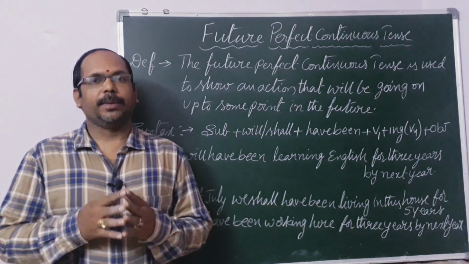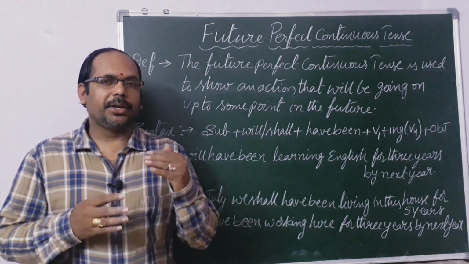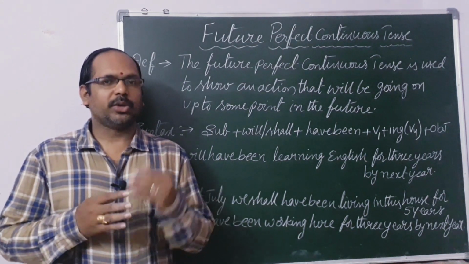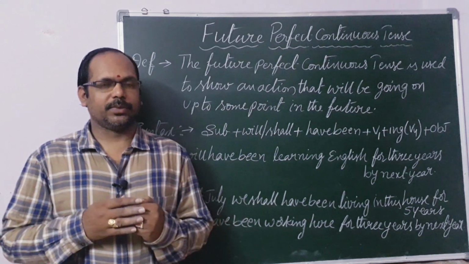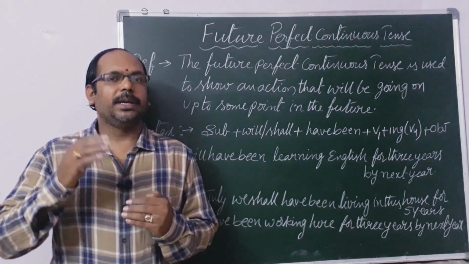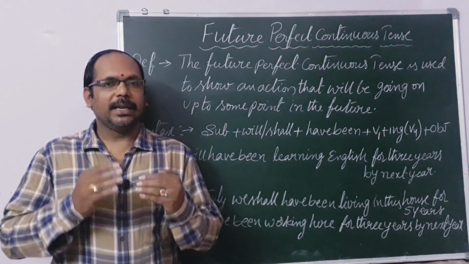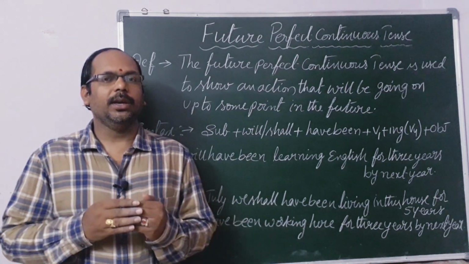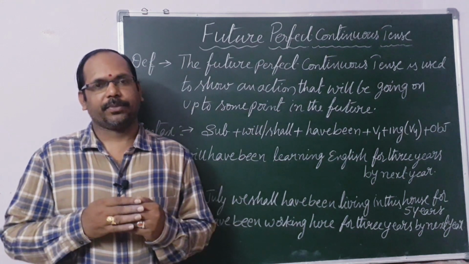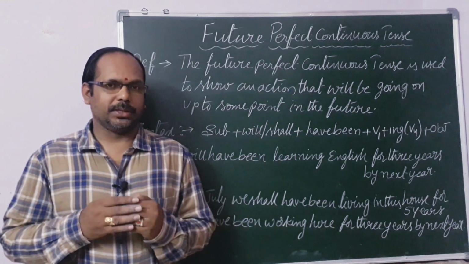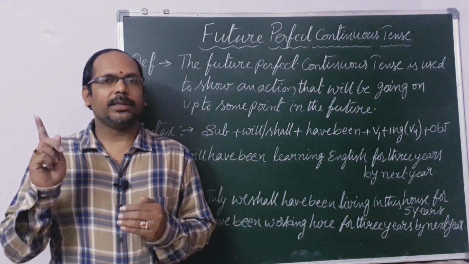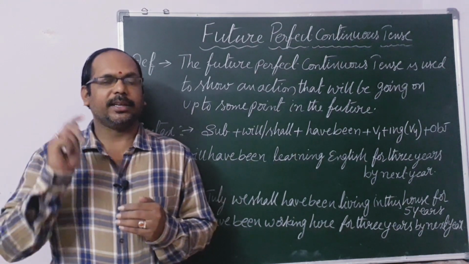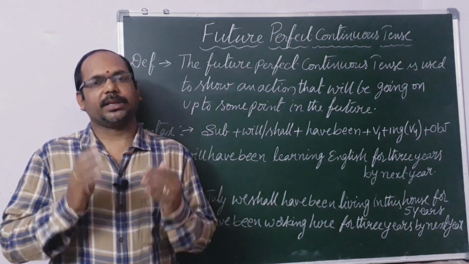Any action that began in the future and continues for some time in the future can be expressed in this tense. Actually, present perfect continuous tense we have to discuss. Any action that began in the past and still continues in the present can be expressed in the present perfect continuous tense. And regarding past perfect continuous tense, any action that began in the past, continued in the past and ended in the past can be expressed in the past perfect continuous tense.